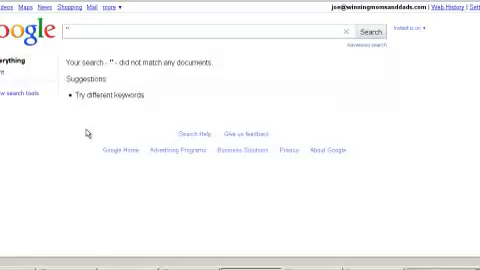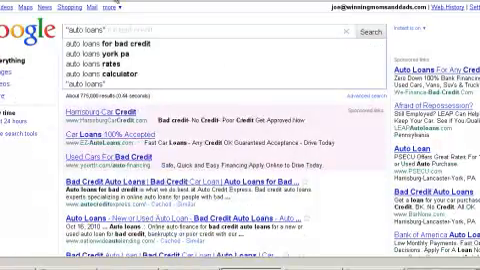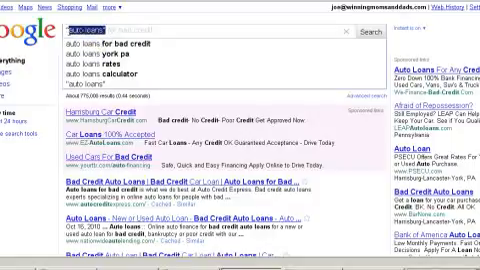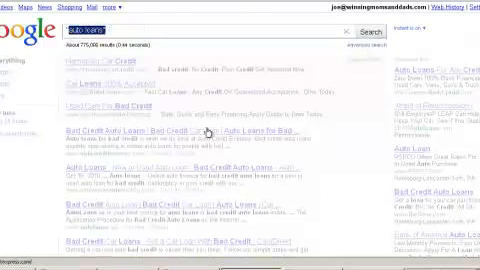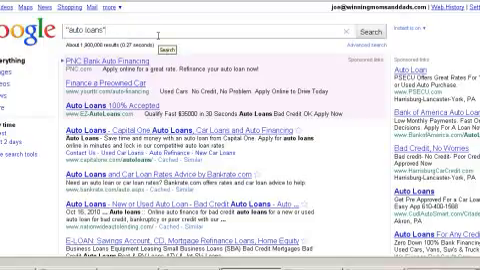Now you've got to put this in parentheses, and the reason for that is because you want to know exactly auto loans. If you don't put it in parentheses, then Google will do a search for auto loans or loans auto or any variation of that. We want to know specifically how much competition there is for auto loans. So when you do a search, you see this number, 1,900,000. That's a lot of competition, especially with it being in parentheses. So we know that that's not a good keyword to go after.